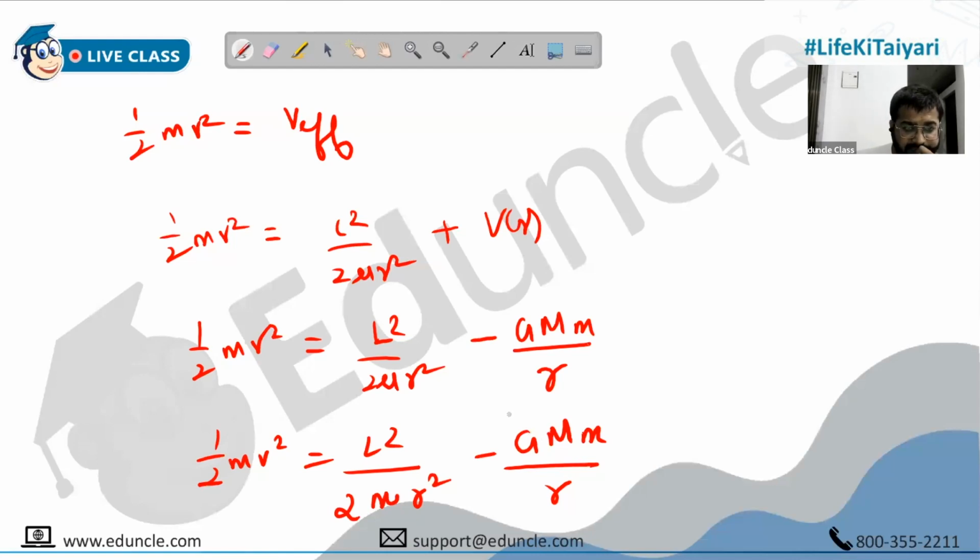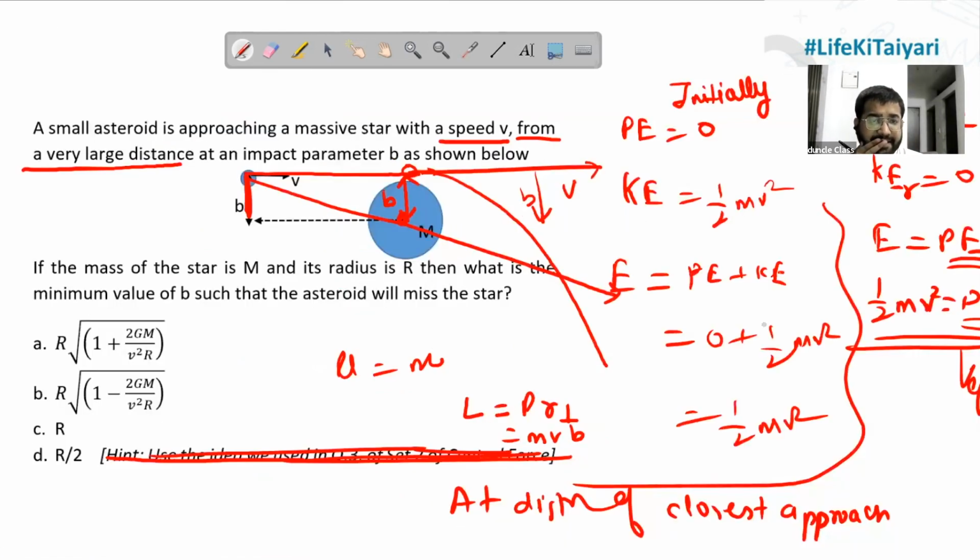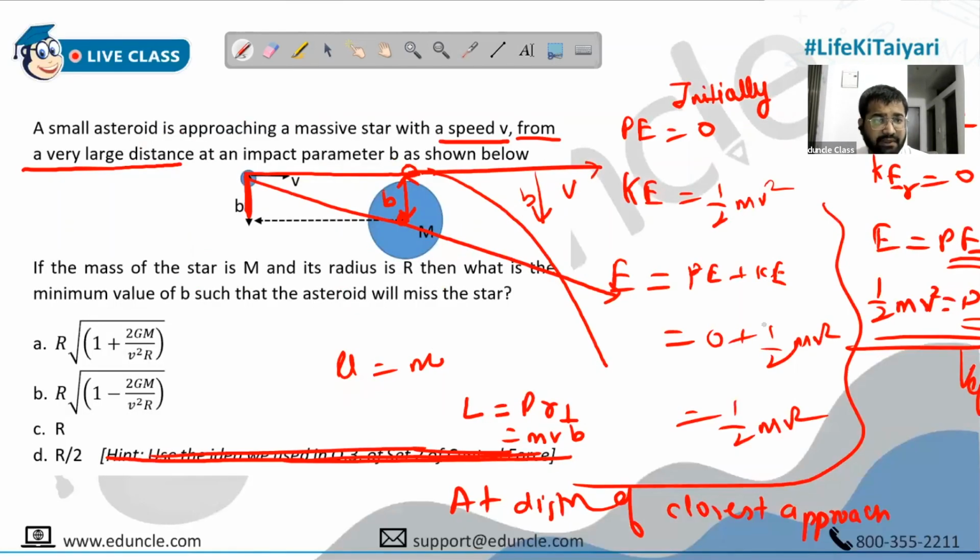Is the denominator capital R? No. Small r, capital R. Small r is capital R. But why? Capital R is the radius of the star. Then why should capital R be small r?